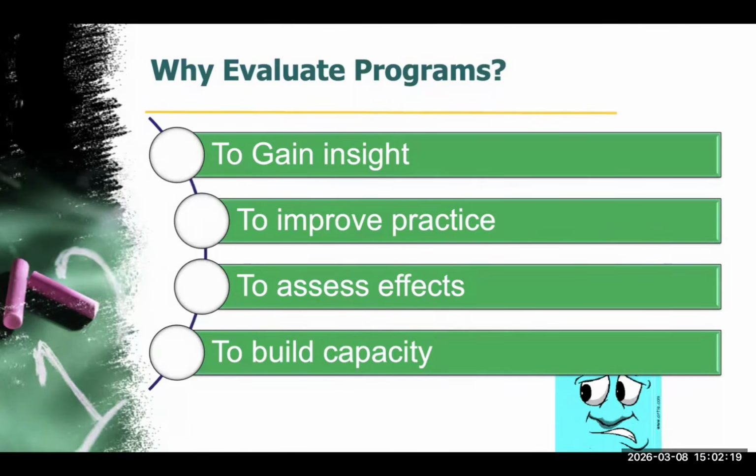So why do we evaluate programs? There are several reasons why we evaluate programs. First, to determine whether the program is effective. Second, to determine whether the program is efficient in its use of resources. And third, to determine whether the program should be continued, expanded, modified, or discontinued. And lastly, to be able to build capacity. For example, if a hospital introduces a pressure ulcer prevention program, evaluation tells us whether the ulcer rates decreased, the staff followed the protocol, or the intervention was cost effective.